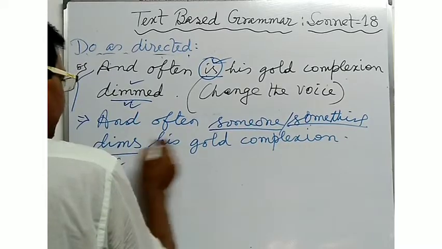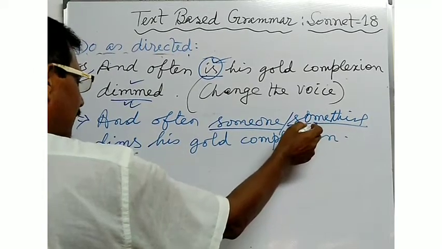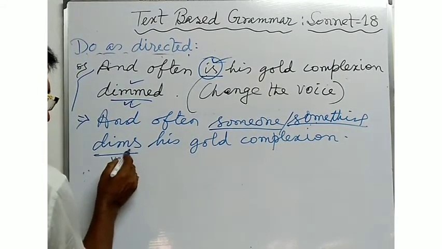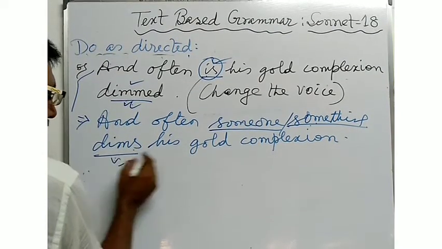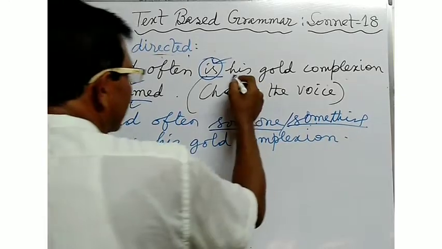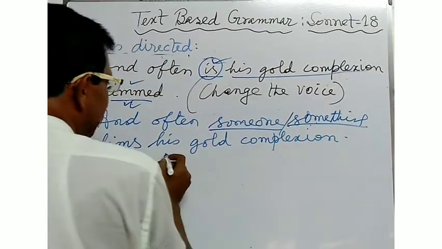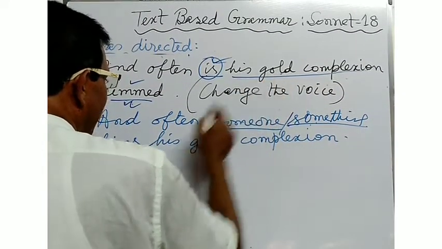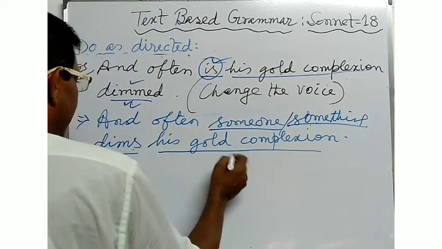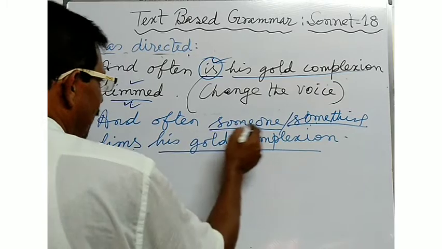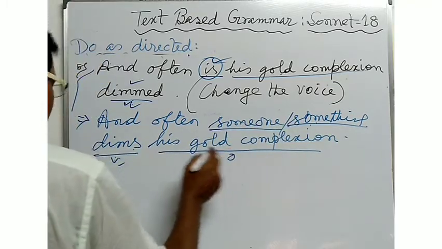Here someone or something is the third person singular number, so you will have to use the S or ES just after the verb. Someone or something dims. Here his gold complexion is used as the subject and here it is to be converted into an object. And often someone or something dims his gold complexion in this way.